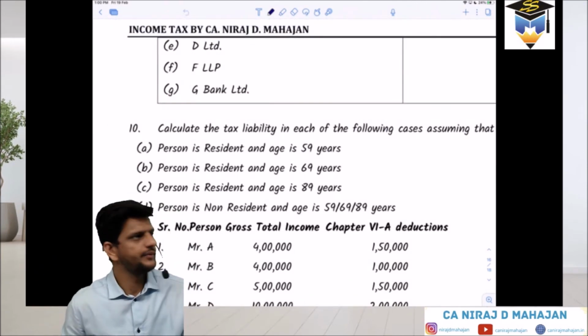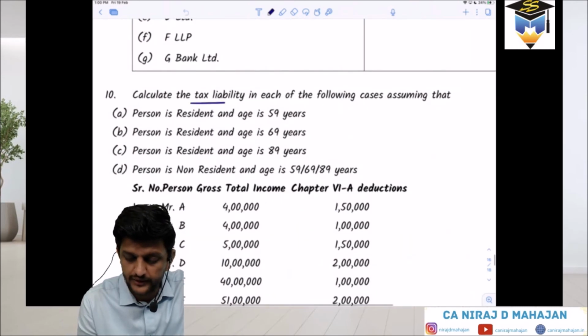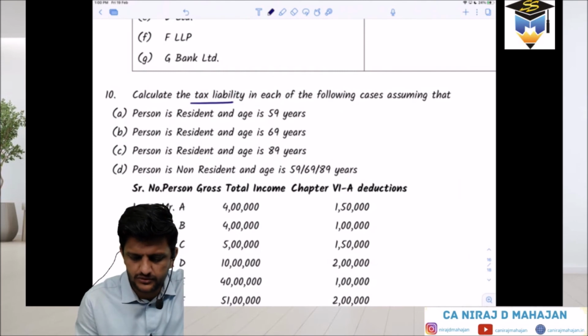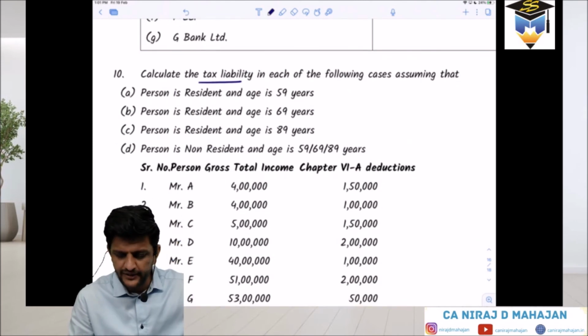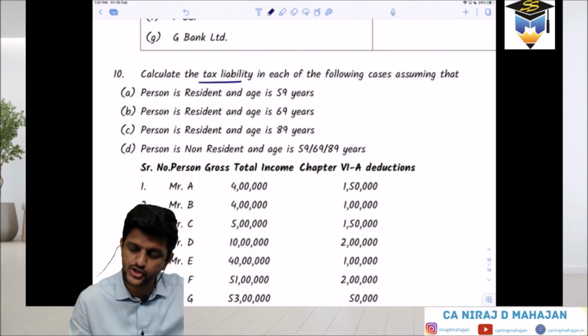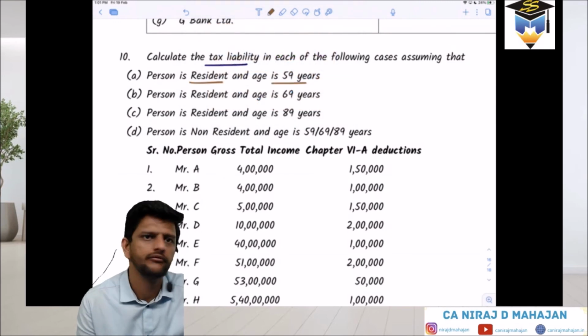Question number 10. Calculate the tax liability. Just read first. Calculate the tax liability in each of the following cases. Assuming that a person is resident, pay attention, age is 59. We will have multiple cases.